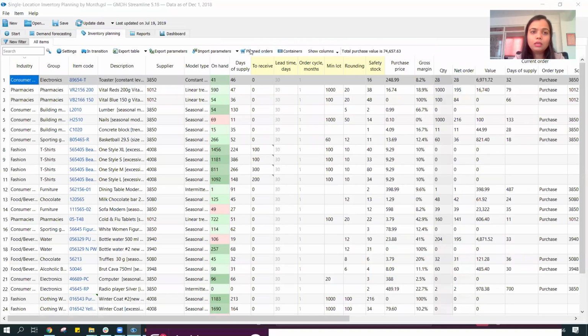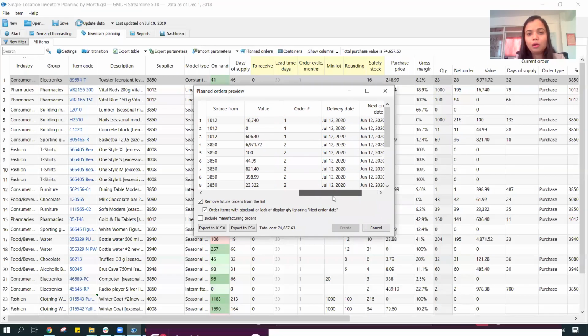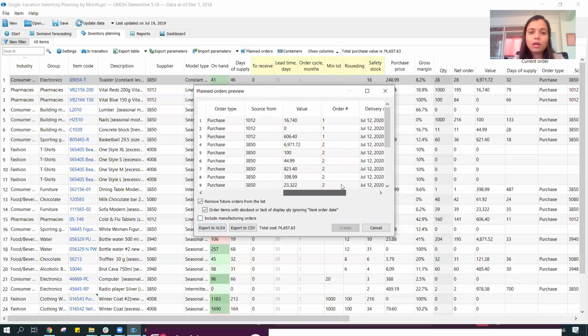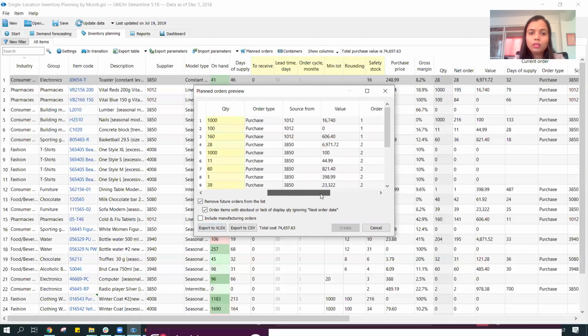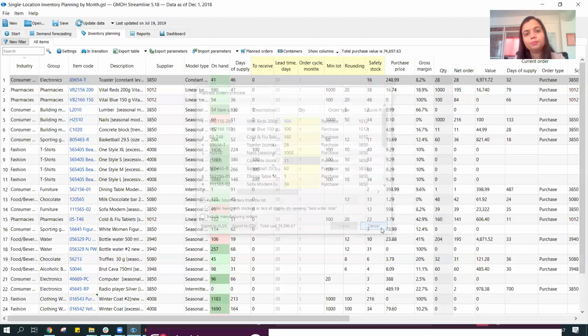We can also take all the planned orders and export them from the system, or they can be automatically exported if it is integrated to your ERP. The orders would then get executed from your ERP automatically. So I can either export these amounts to Excel, or I can also make a change to my ordering quantity directly over here and just export the information from the system.